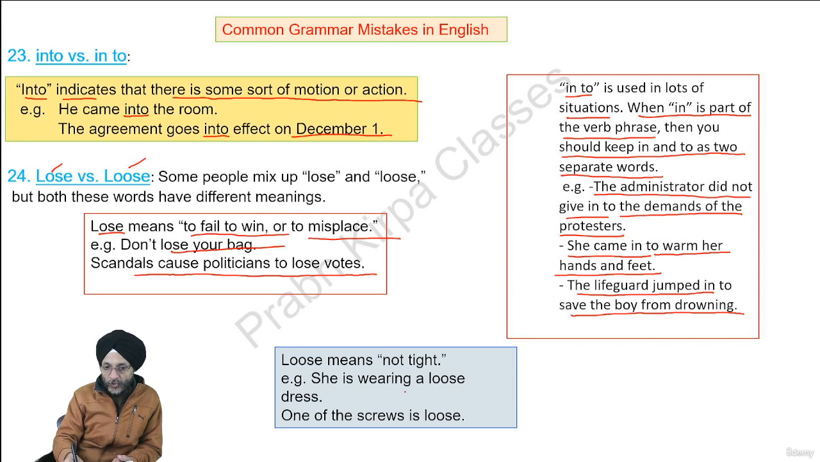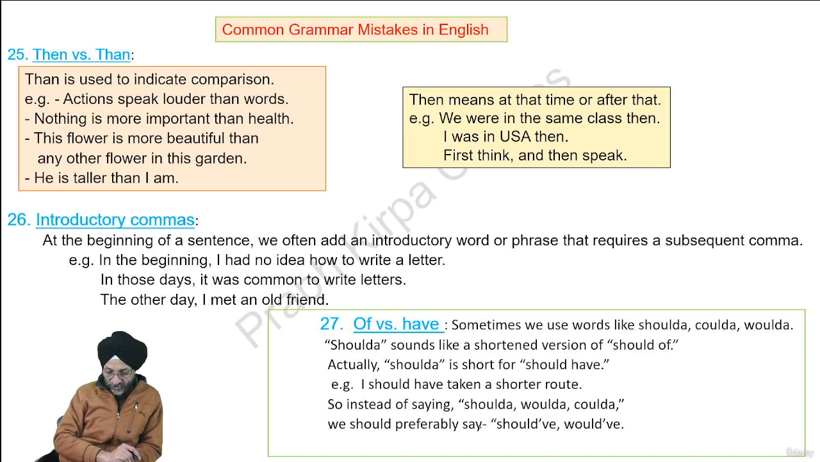Loose means not tight. She is wearing a loose dress. One of the screws is loose. Then there may be a problem whether we are to use the word than or then. Though in speaking both these words sound the same, both these words have quite different meanings.